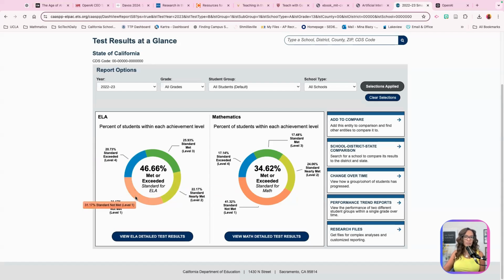So what do we need to do in education to improve that? These scores, this is the state score. And sometimes we get really frustrated, like, oh my gosh, my school isn't doing as well. You have to remember that every student is different, and schools are working towards helping students do what they can do individually. No 2 students are the same. So take a breath when you see scores.